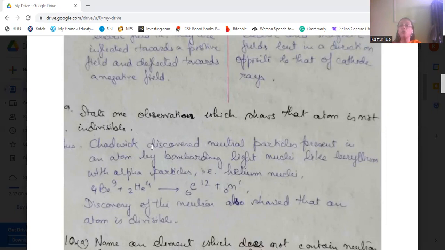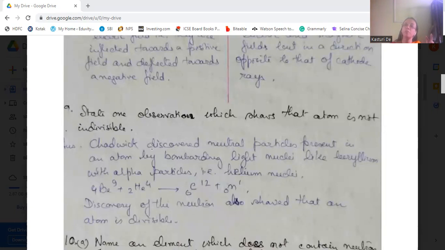So we can say that the atom is divisible. The discovery of the neutron showed that atoms are divisible, or you can say atoms are not indivisible.